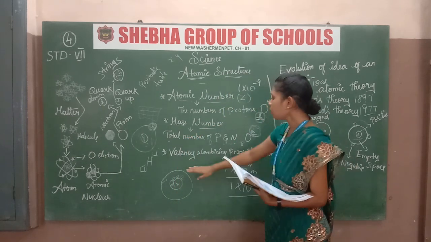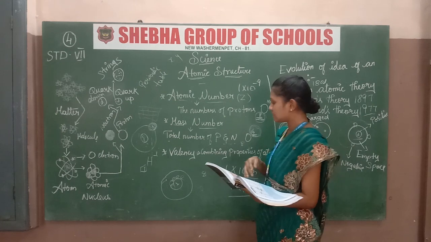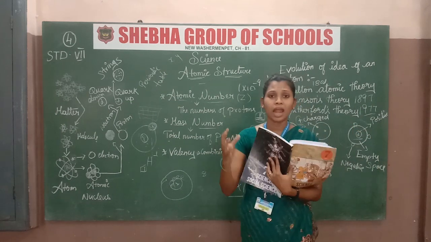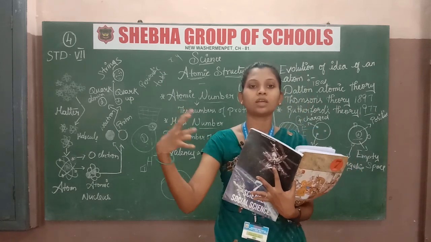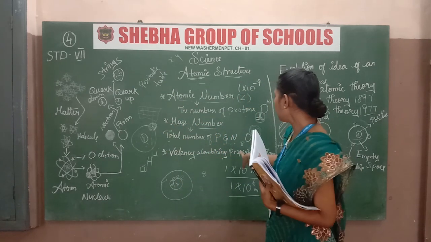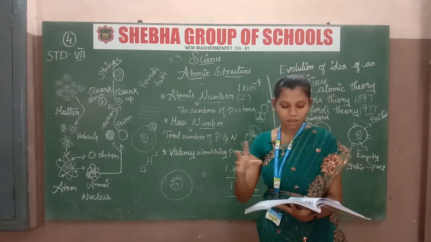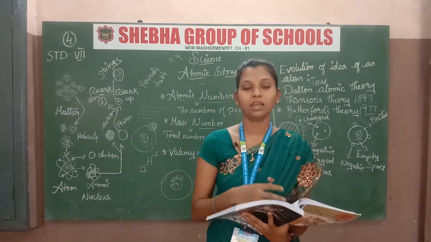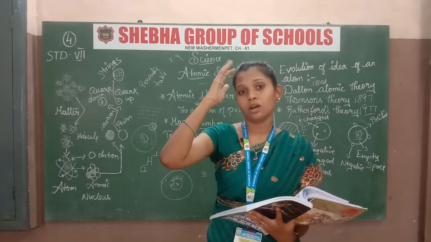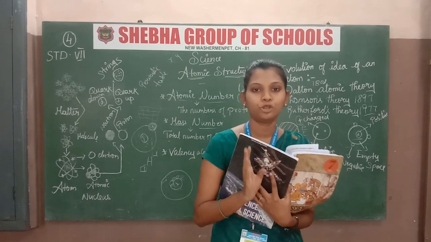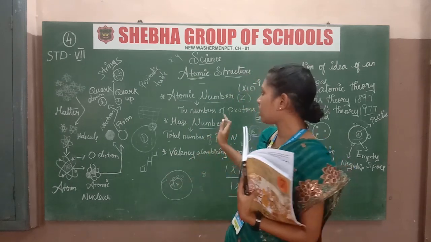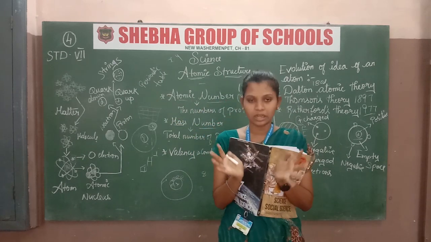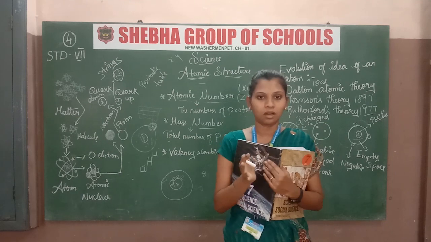Then what is valency? Valency means the combining properties of an atom. That means the properties of atoms that combine, the combining properties of an atom, that is valency. Then how do we find the valency? In water, I already told you from the first class itself, water is H2O. H2O means hydrogen and oxygen: 2 hydrogens and 1 oxygen. When the 3 combine, they form water.